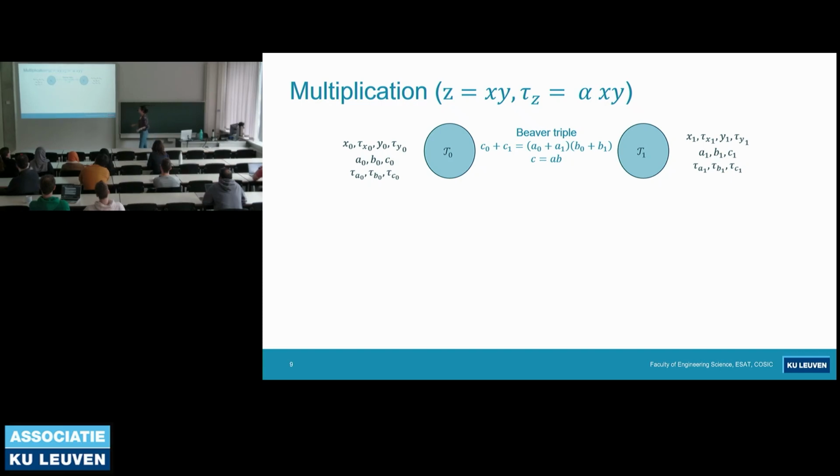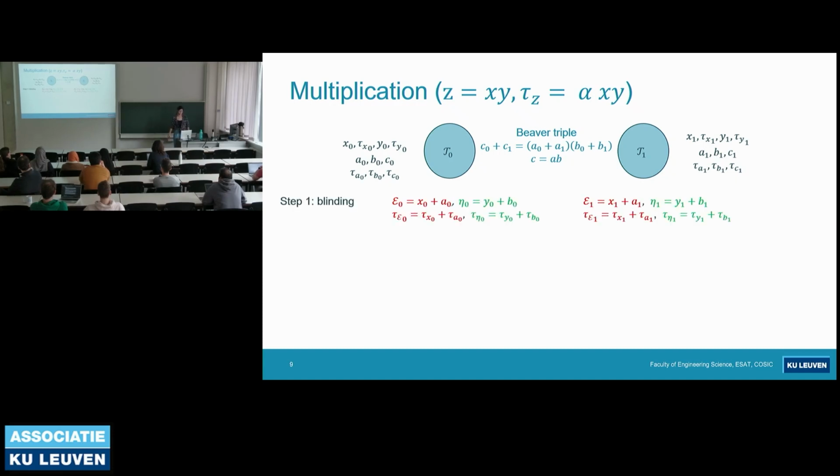And the variables are x, y, the tag of x, the tag of y, and now we see a different kind of variable, A, B, C. We have a special name for that. We call it a Beaver triple. What is special with a Beaver triple is that when we have A, B, C, C should be equal to A times B.